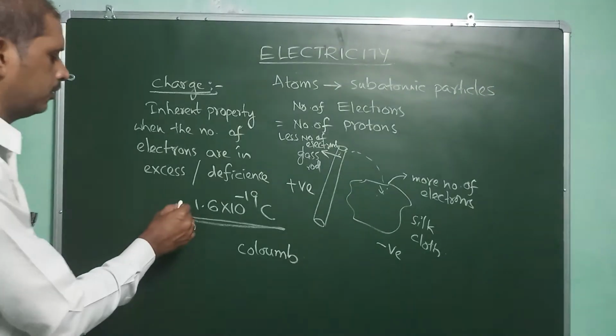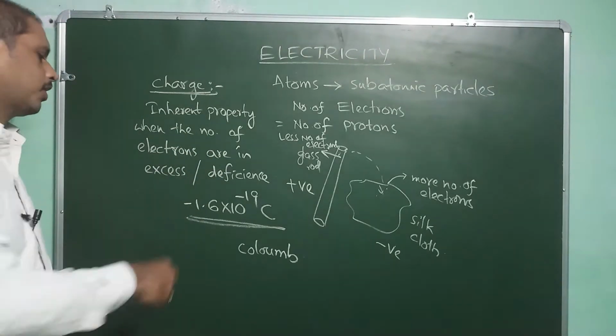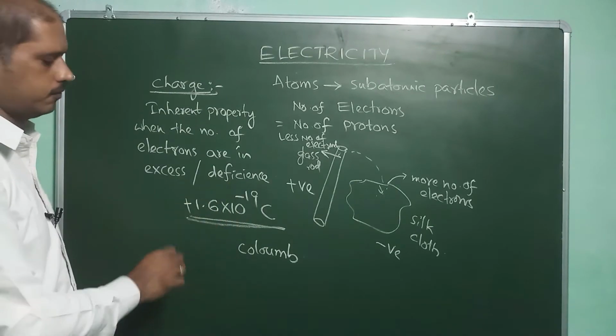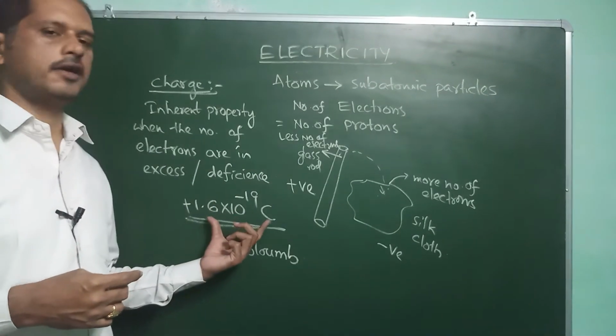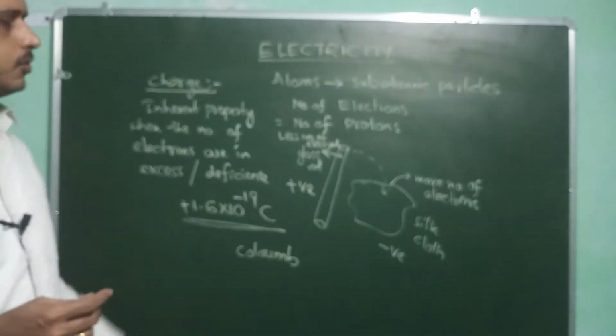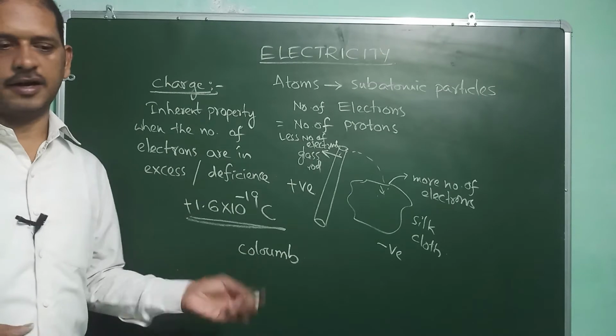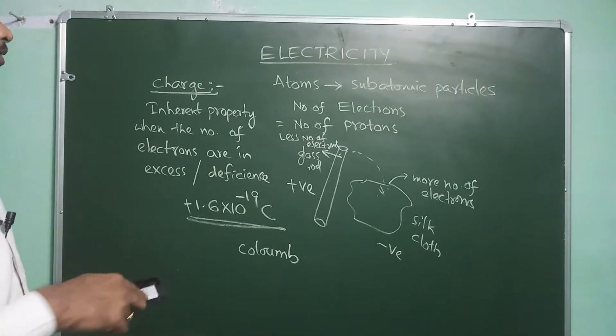If it is an electron, the charge is denoted with a negative sign. If it is a proton, the charge is denoted with a positive sign. Plus or minus, the quantity is the same, 1.6 × 10^-19 coulombs. So this is the basic property regarding the charge of protons or electrons.